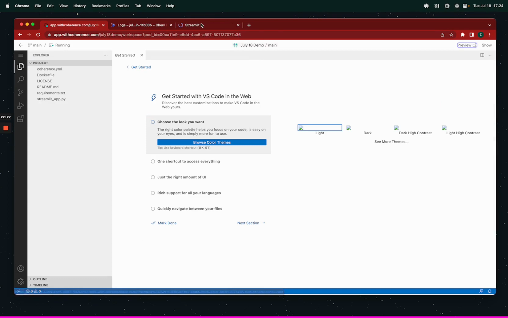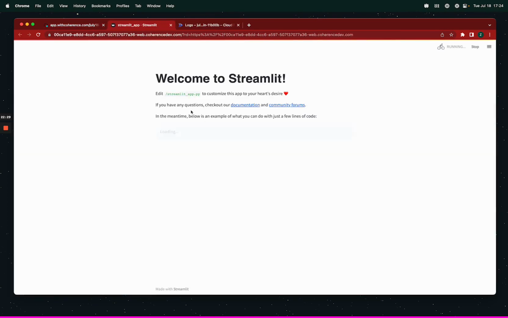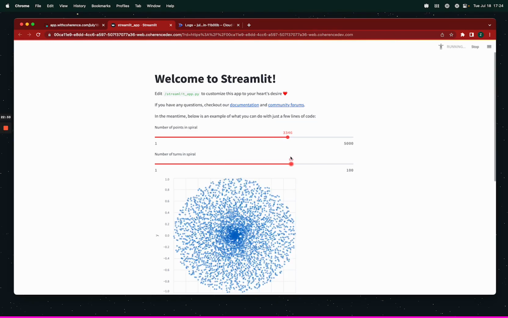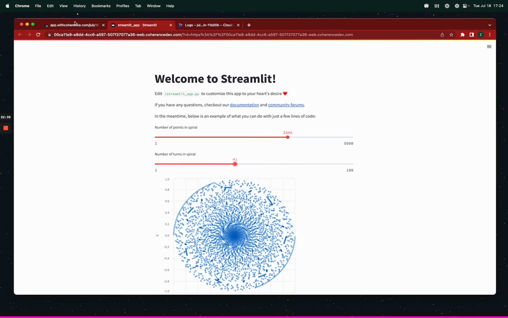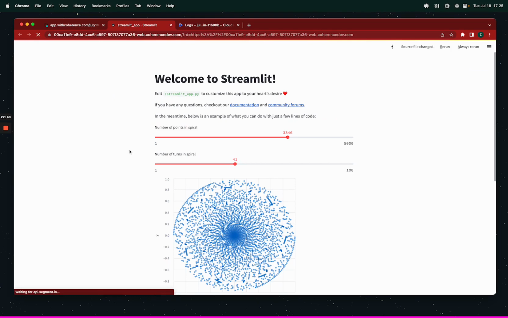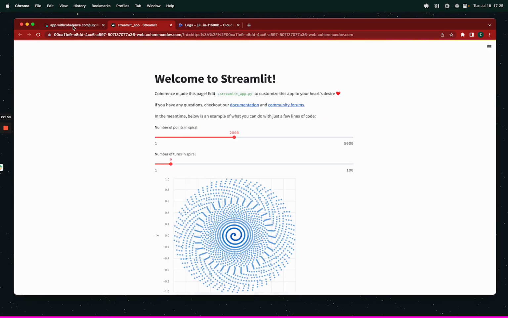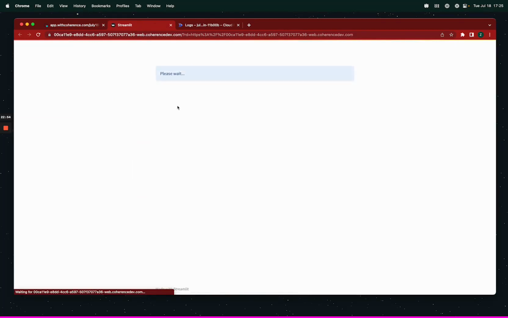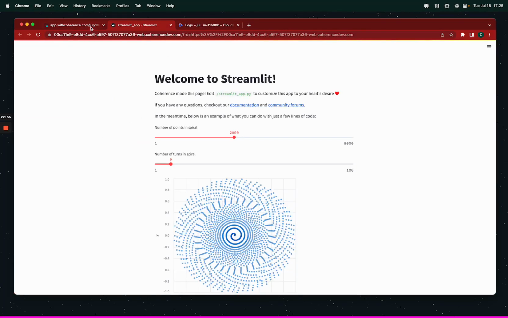Workspace preview. Wow, look at this. I do see some kind of Streamlit thing running. So yeah, this actually does work, and I could go ahead and edit the Streamlit app, and I could say Coherence made this page. Word. Right, so that should, yeah, look at that. Coherence made this page, typo and all. So my dev environment is working.